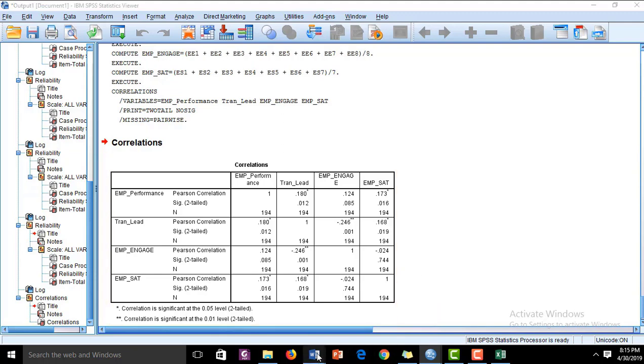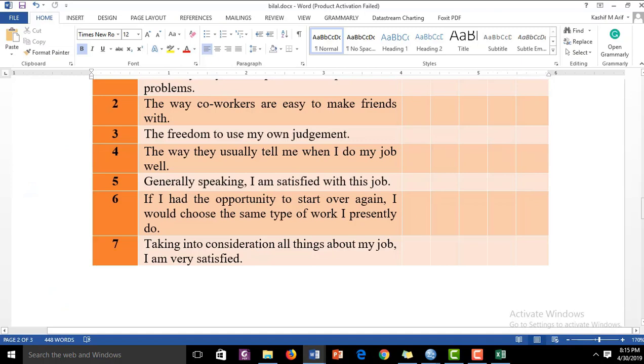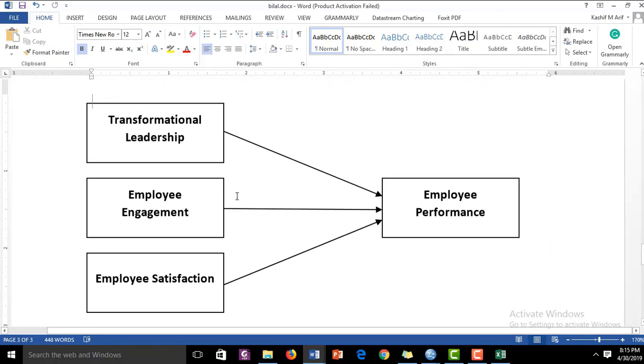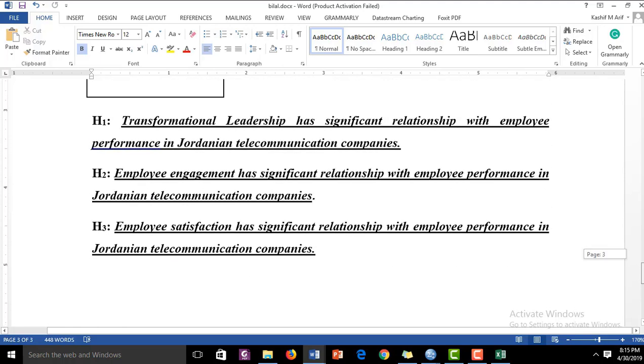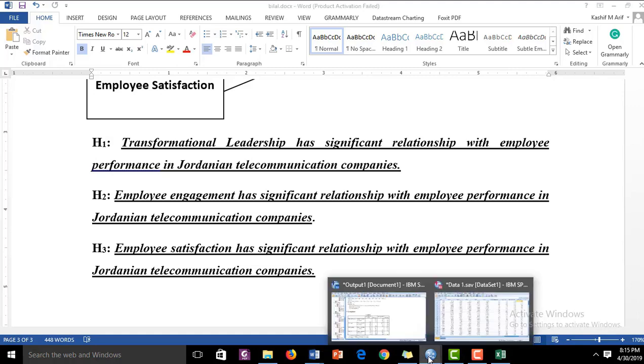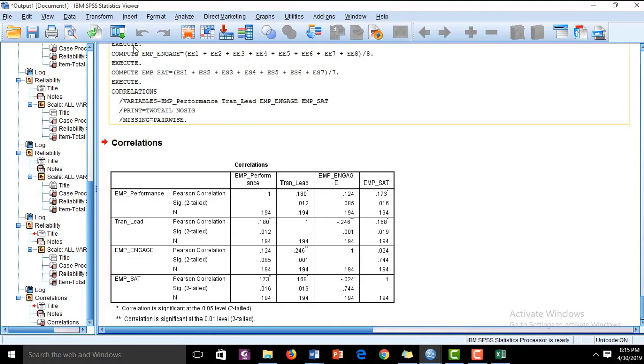So please look at the conceptual framework of the study again. We have 3 independent variables and 1 dependent variable. Employee performance is the dependent variable. We have 3 independent variables: transformational leadership, employee engagement and employee satisfaction. For that we have 3 hypotheses we communicated to you in the beginning of this lecture. So let's find out whether these relationships are significant or not.